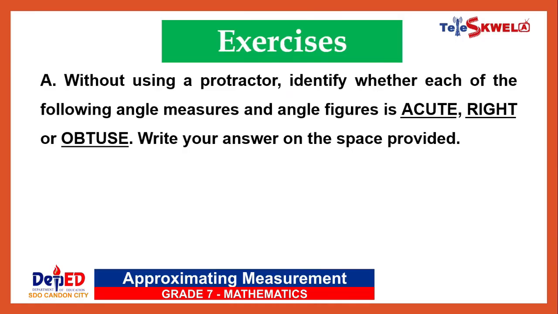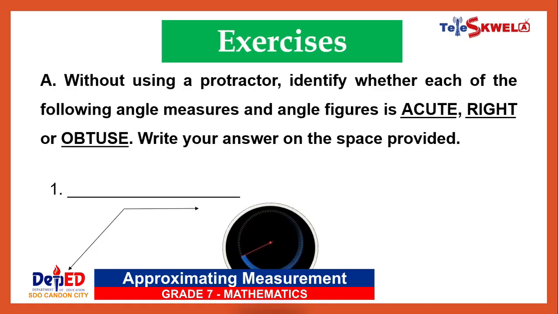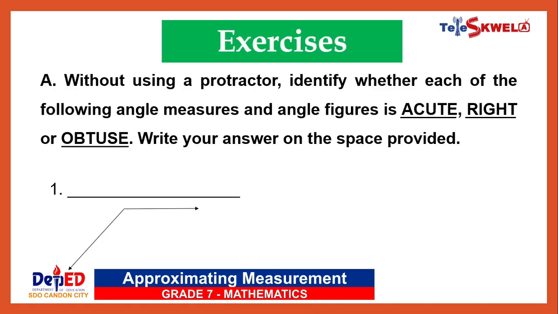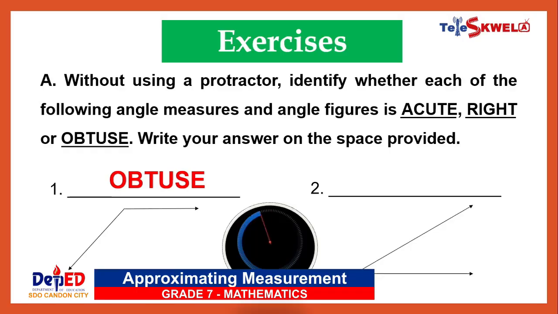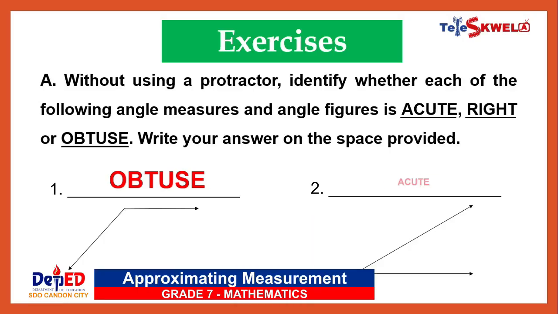Without using a protractor, identify whether each of the following angle measures and angle figures is acute, right, or obtuse. Write your answer on the space provided. You have 3 seconds to answer each item. Number 1? The answer is obtuse. Number 2? The answer is acute.